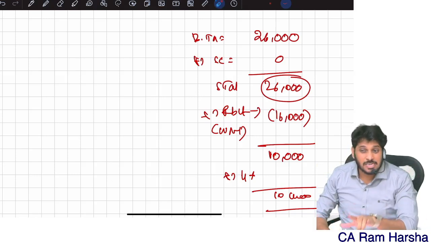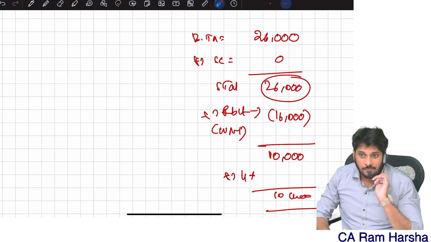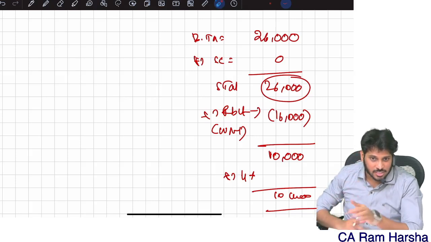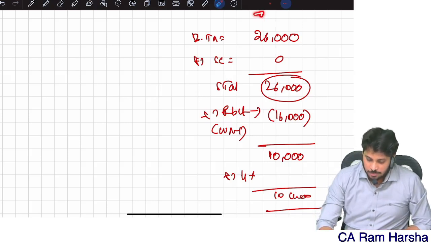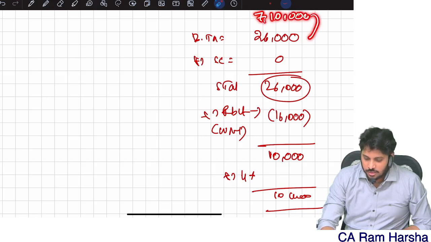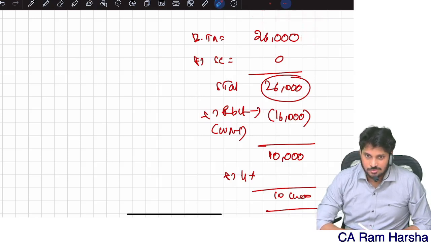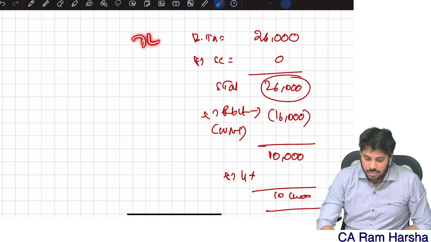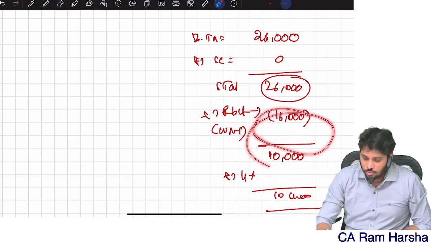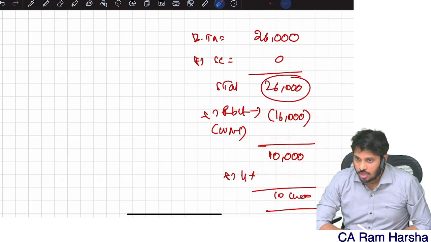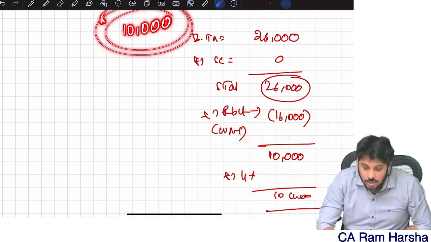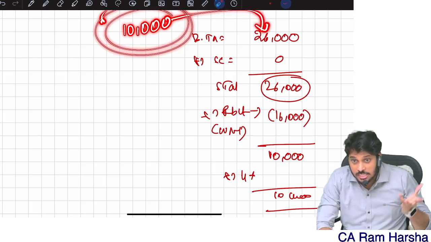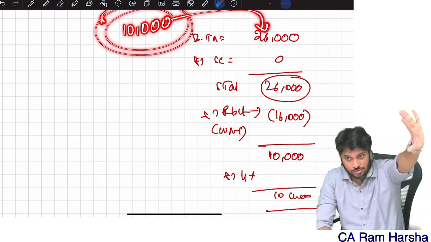This is similar to marginal relief. We are going to discuss the marginal relief concept and the surcharge concept. There also a similar logic will be there. So what am I saying? Sir, just because I have 7,10,000 income, you are asking me 26,000 tax. If I had only 7 lakh income, my tax would have been zero. Just because of this 10,000 extra income, you are asking me 26,000 rupees worth of tax.